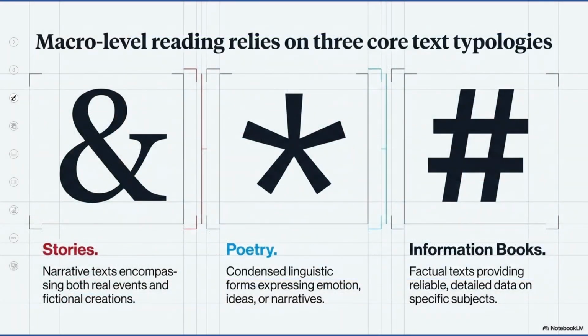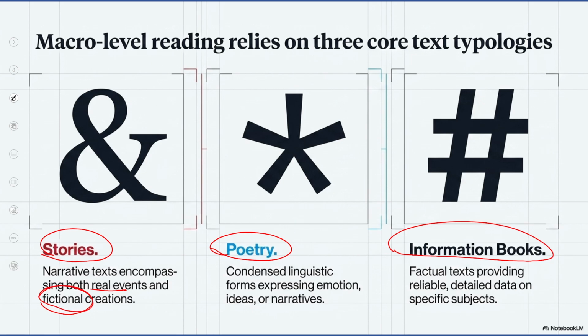Text can be stories, it can be poetry, or it can be an informative text as well. Now stories can be both real events or fictional. Fictional means not real, they are made up. Now, poetry is a very condensed linguistic form of expressions of emotions, ideas, or narratives. So, we can see all of these things in poetry, but the language is very, very emotional.